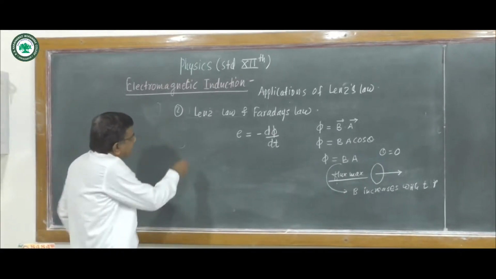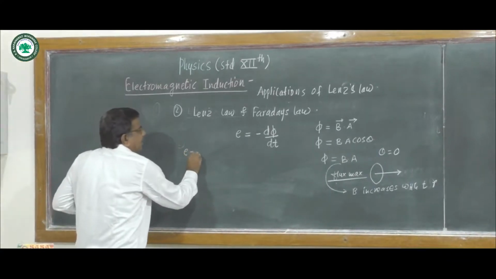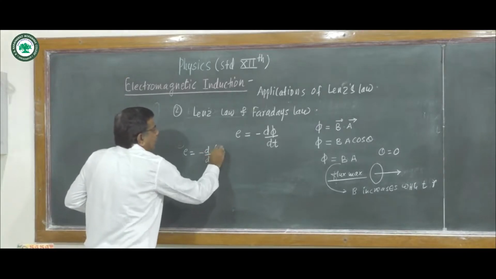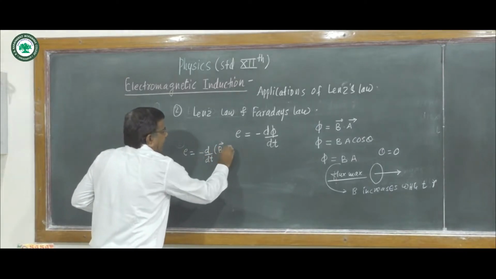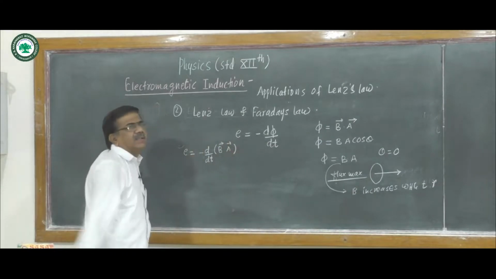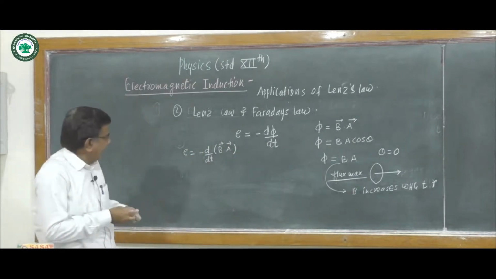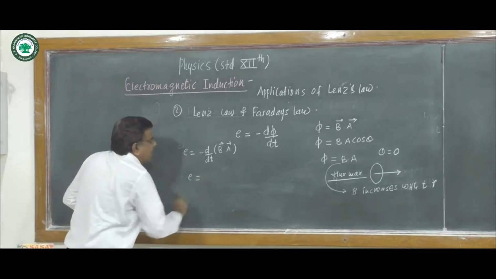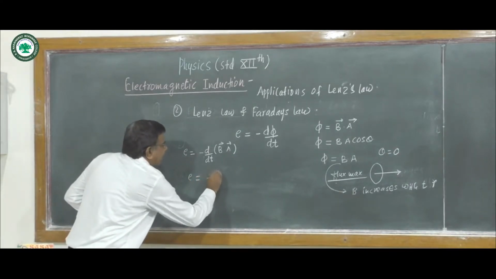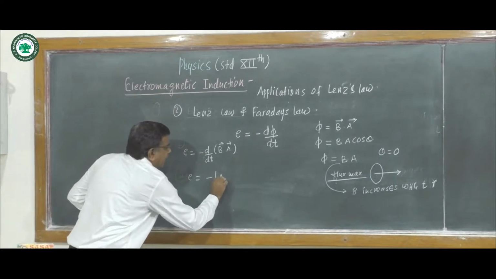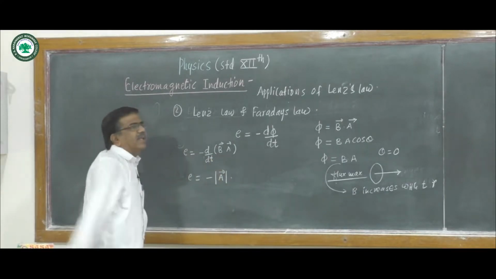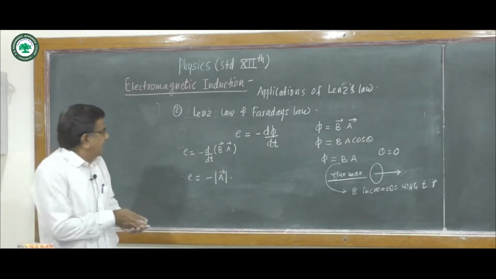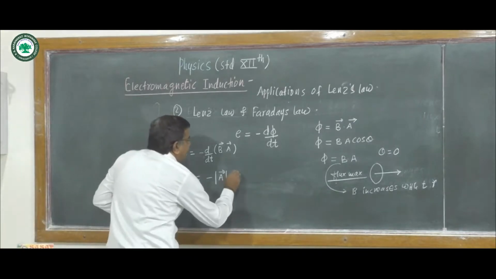So we write this EMF as minus d upon dt of B dot A, or we write it as minus A, the area vector, whose magnitude is positive, times dB upon dt.